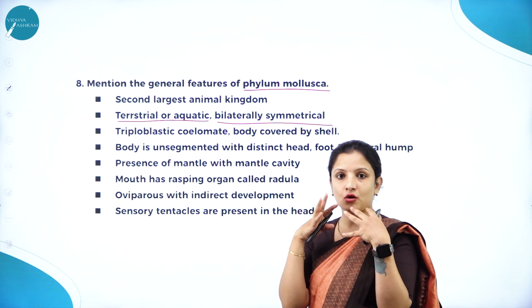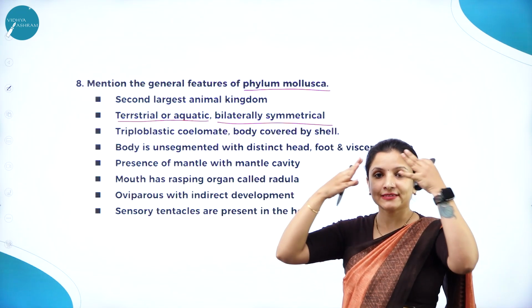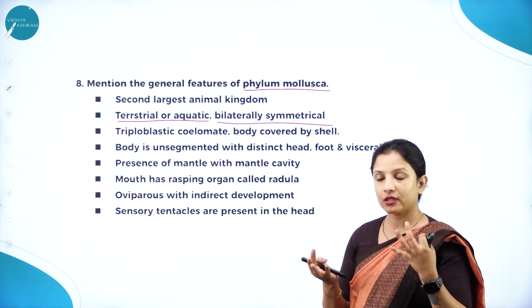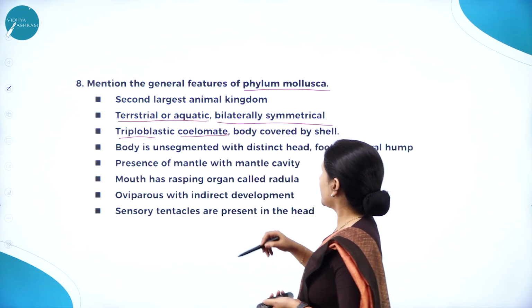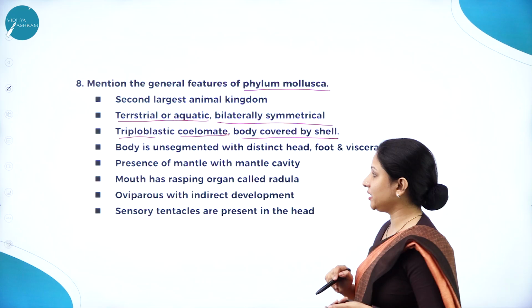You just imagine an octopus, draw a line in the center, you can cut it into equal halves, right? A snail also, you can cut it into equal halves. So if you know the animal well, then you can write it. Next, they are triploblastic in nature. The body is coelomate, and the body is covered by a shell. That is, a calcareous shell will be there.